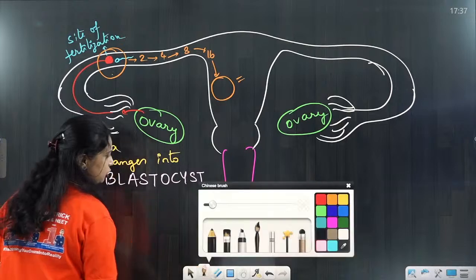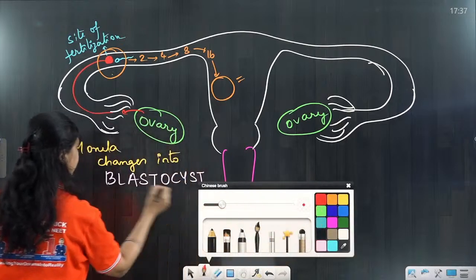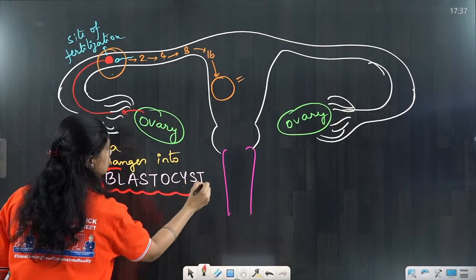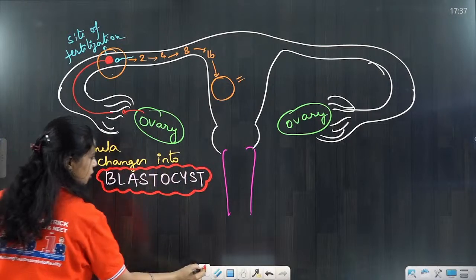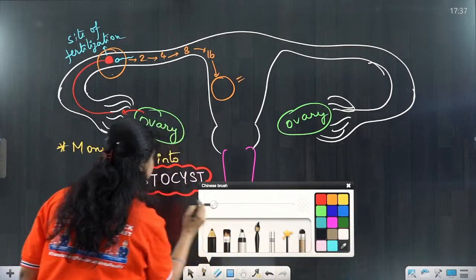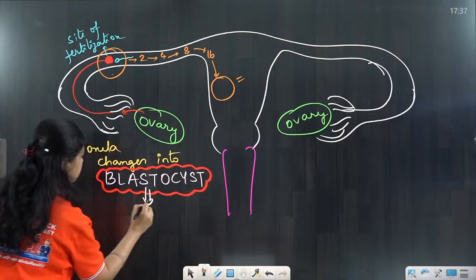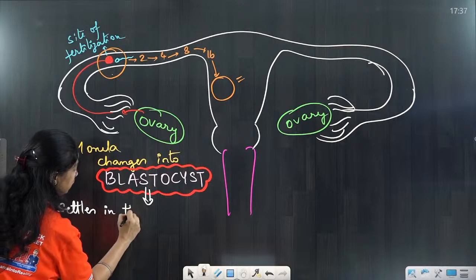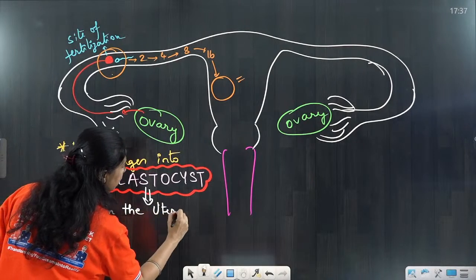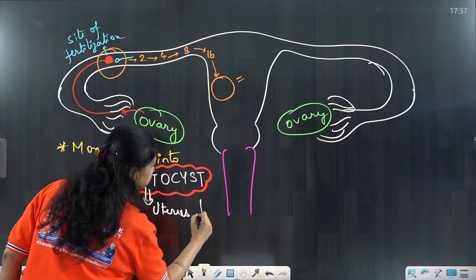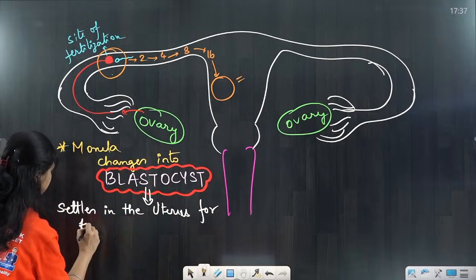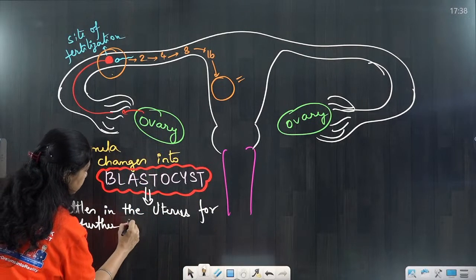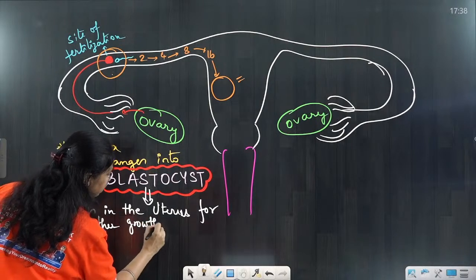Blastocyst is the structure, and this blastocyst is the structure which settles in the uterus for further growth and development,